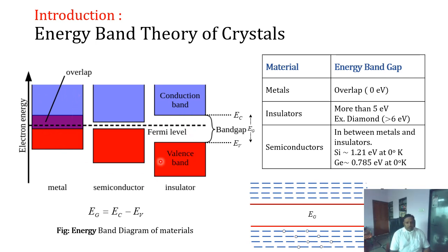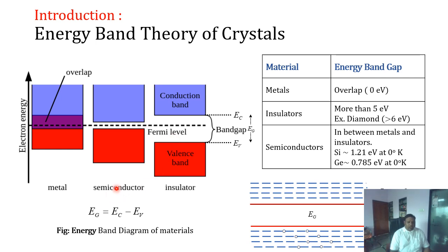In insulators, the energy band gap between the conduction band and valence band is so high that even at room temperature there is almost no probability for an electron to get excited from the valence band to the conduction band, and because of empty states in the conduction band there is no conduction in an insulator.